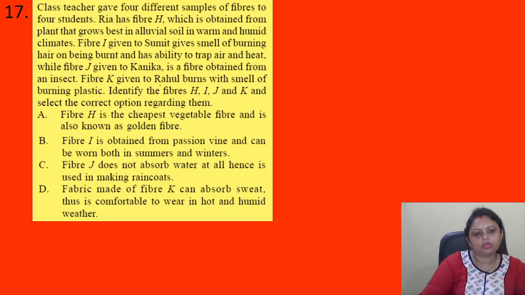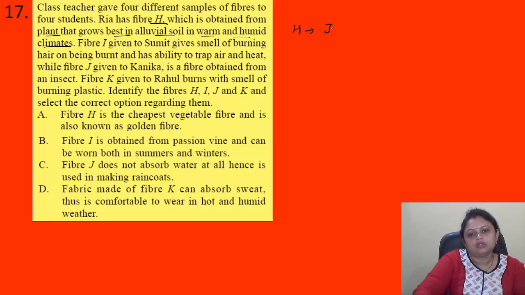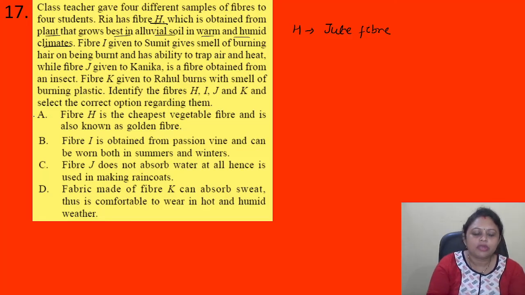So here it is given that Ria has fiber H, which is obtained from plant that grows best in alluvial soil in warm and humid climates. Okay, so H, that is jute fiber. Okay, so it is jute fiber and it is the cheapest vegetable fiber and it is also known as the golden fiber. So here correct answer is option A.